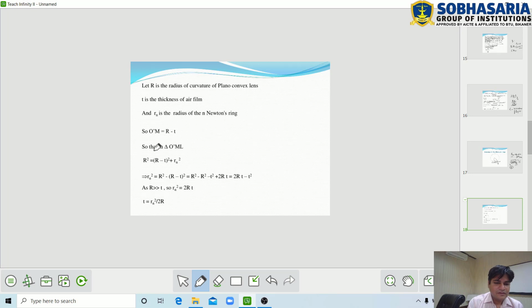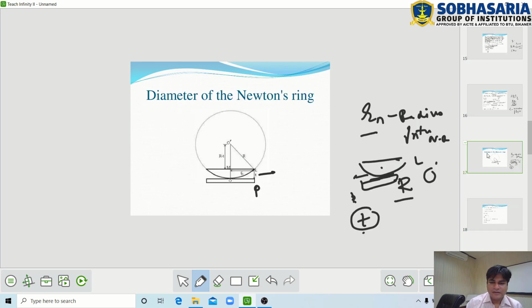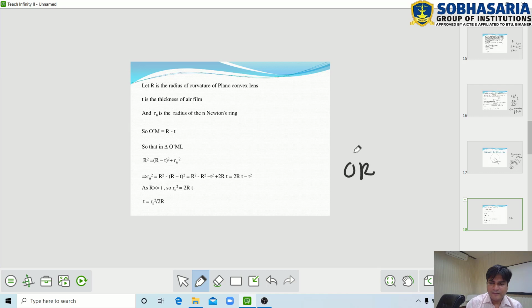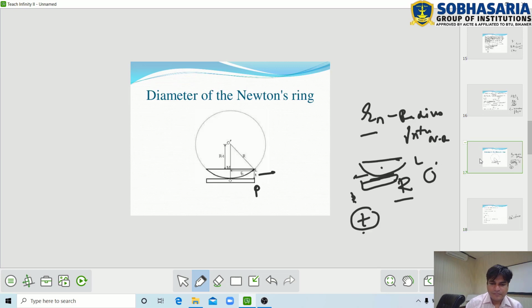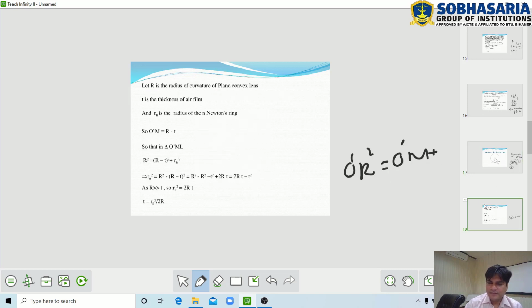So in triangle O'ML, O'L square equals O'M square plus ML square.